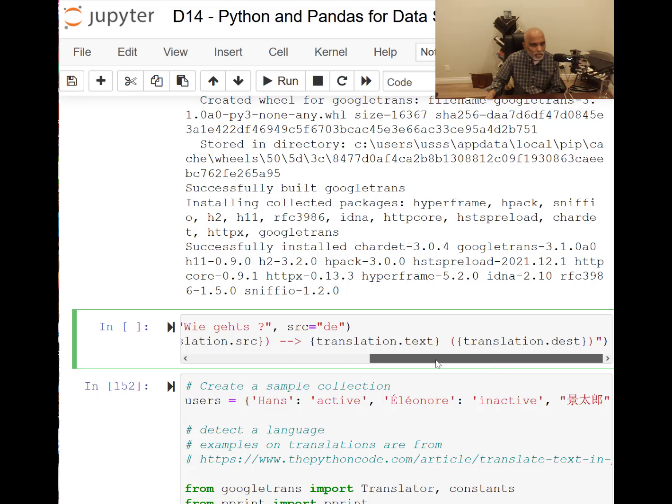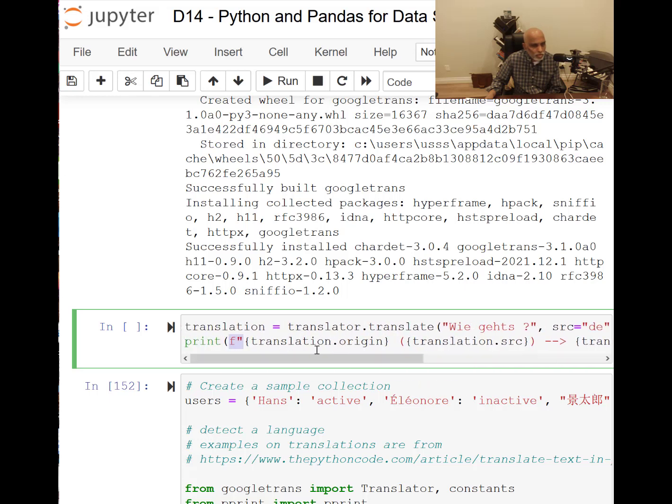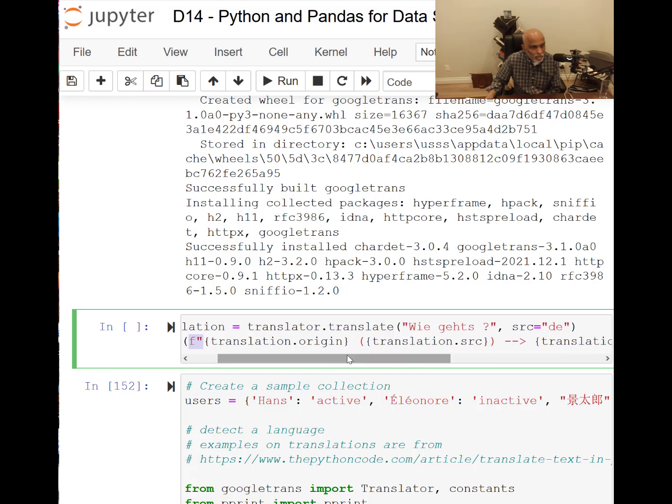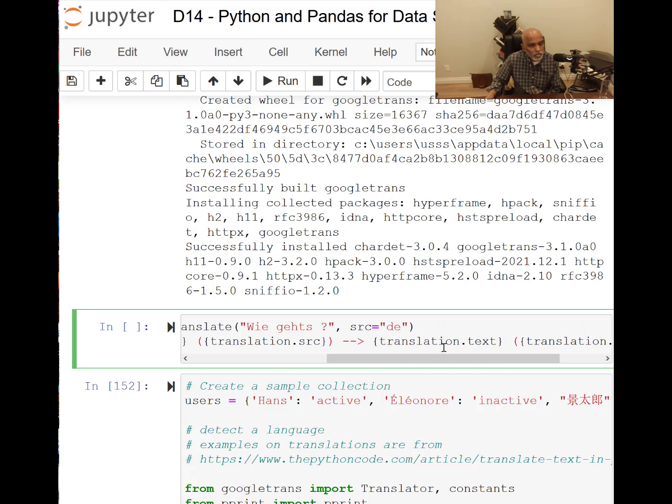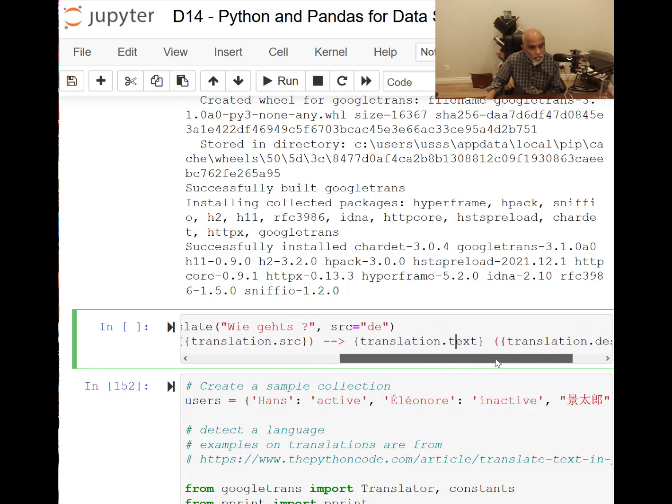And the interesting thing is that within quotes it's a dictionary now, and I'm taking the value of translation.src, the translation origin. So it is going to pick up this translation origin and translation src, and then it will tell me what the text is translated into and what the destination language is.